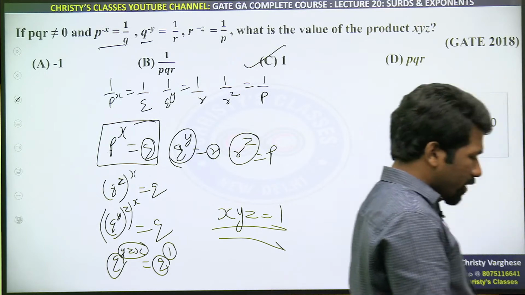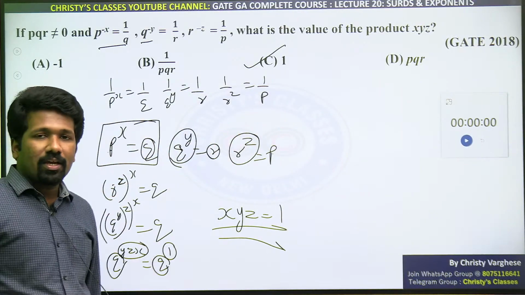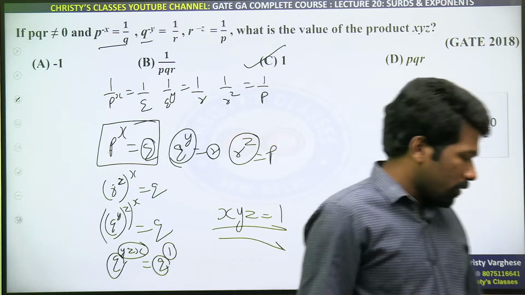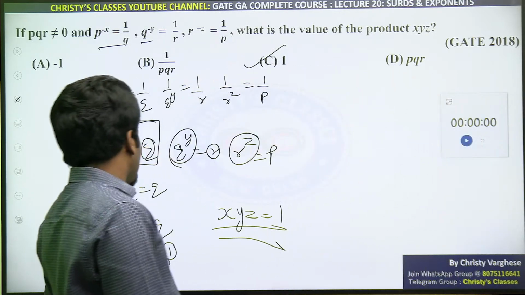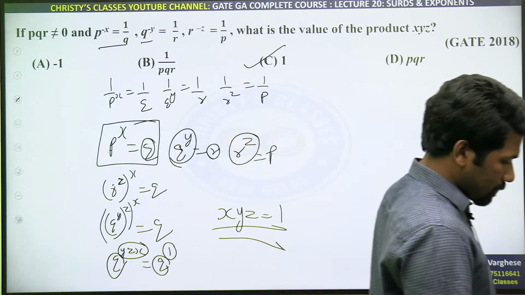With logarithm also you can do it. This itself is easy if you understood that power of power idea very clearly. If that is not clear, then use logarithm. That I will teach you tomorrow. All clear? Please respond. How is option C the answer? Is it clear or not?